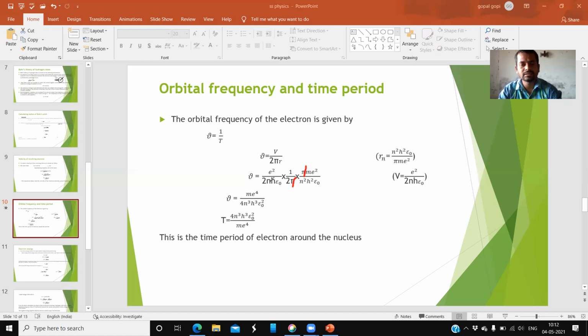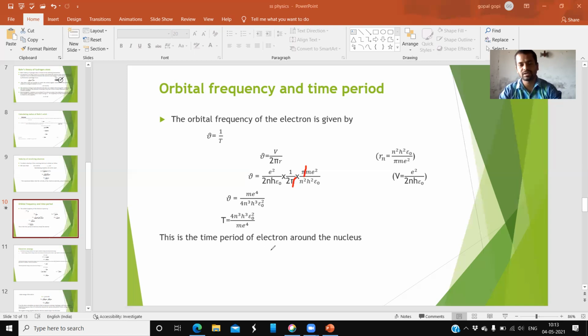Next, n into n square becomes n cube. h into h square becomes h cube. Epsilon naught into epsilon naught is epsilon naught square. So then it is a frequency term. Not only the orbital frequency, we also have to calculate the time period. The time period is the reciprocal, so reverse it, upside down. The denominator value goes to the numerator, the numerator value to the denominator, then you can get the time period.